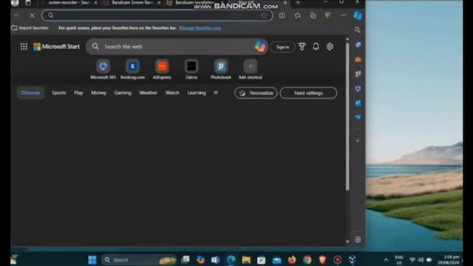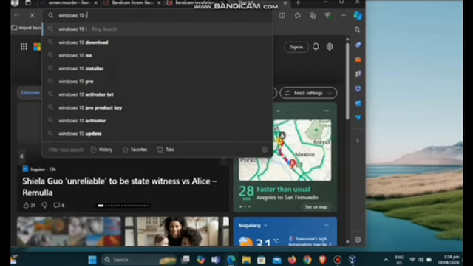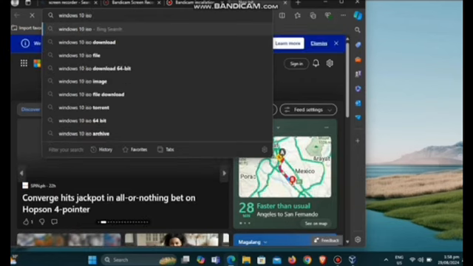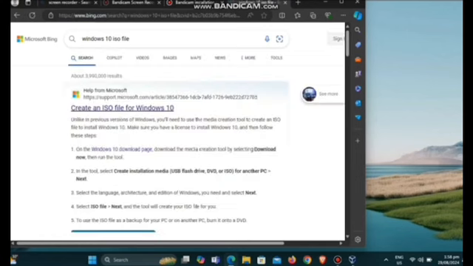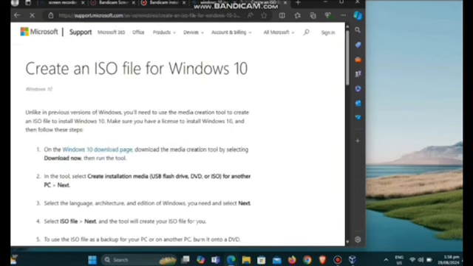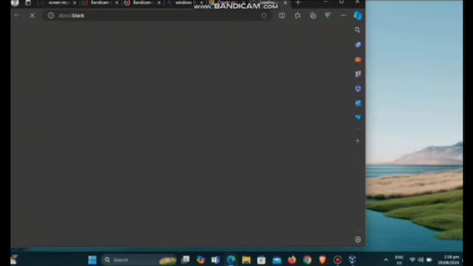Open any browser that you have and search Windows 10 ISO file. Click the first one that's recommended by Microsoft. Next, find the download tool and learn more, and check it.